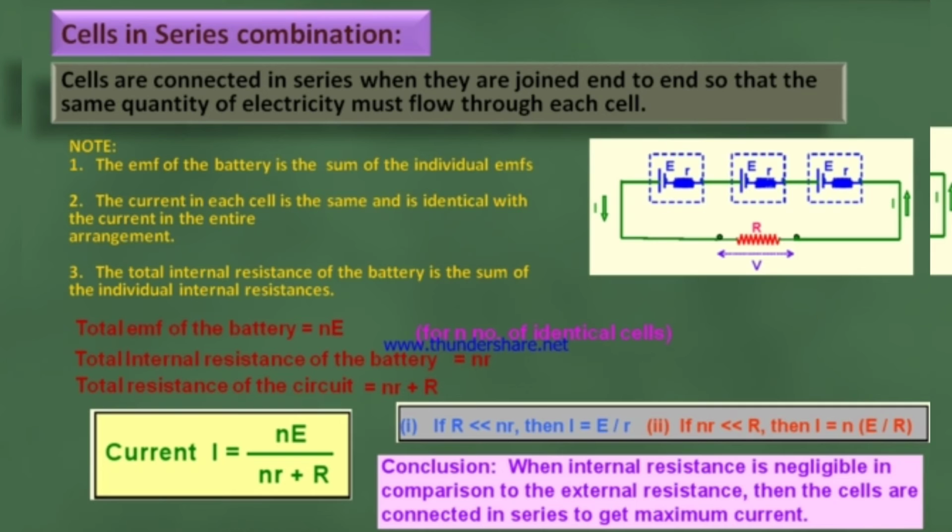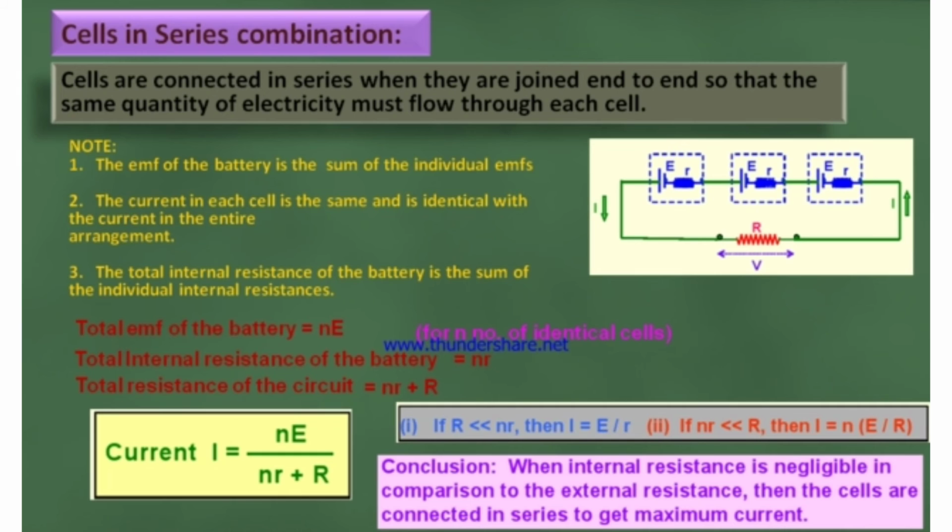Total EMF of the battery equals n into E. Total resistance of the battery circuit equals n into r plus R. Conclusion, when internal resistance is negligible in comparison to the external resistance, then the cells are connected in series to get the maximum current.